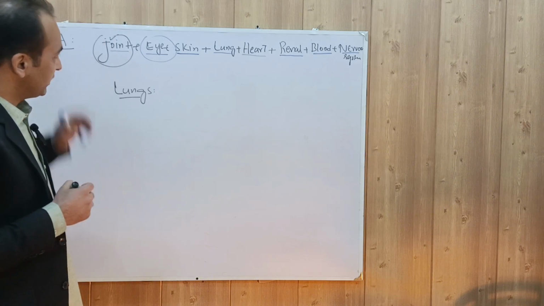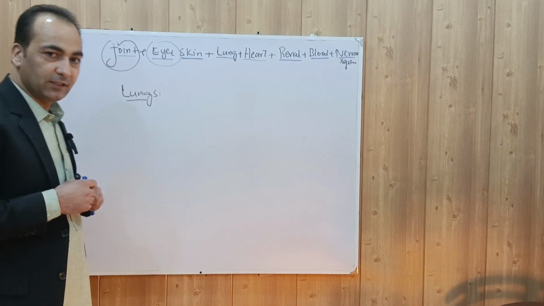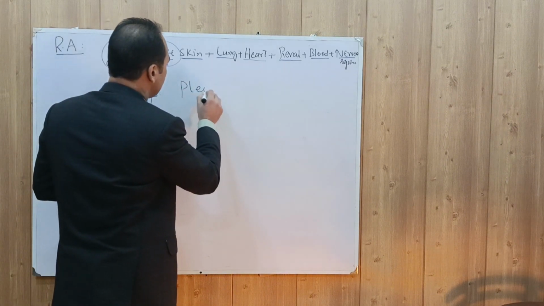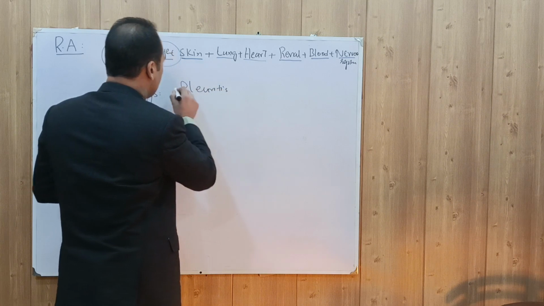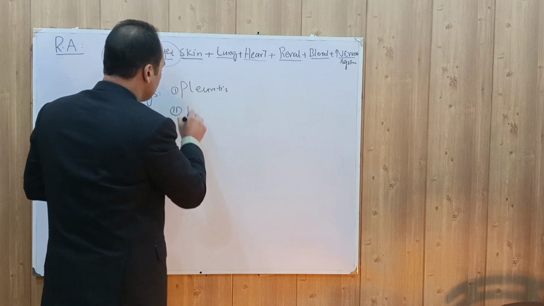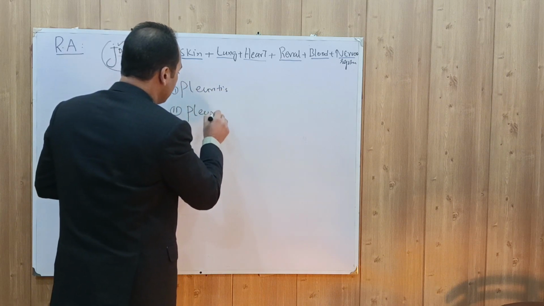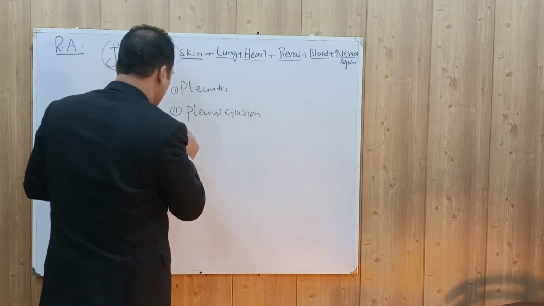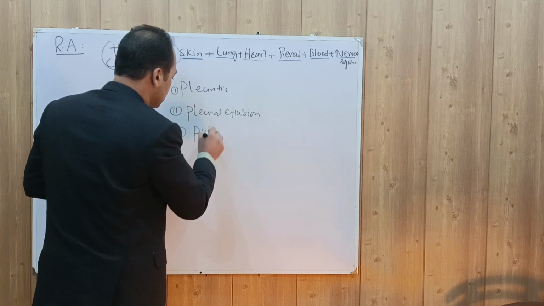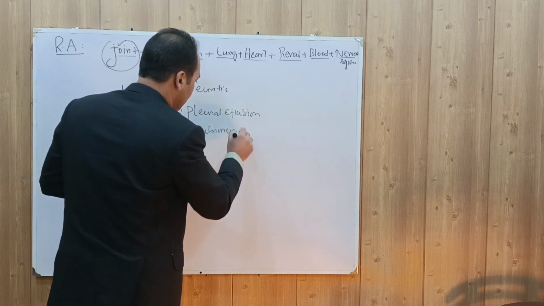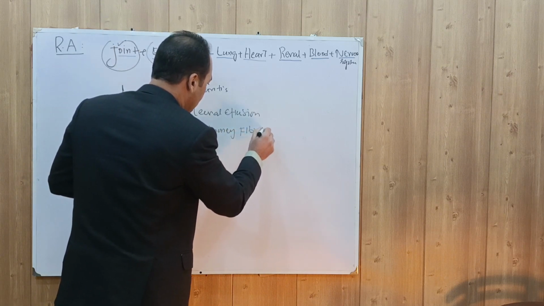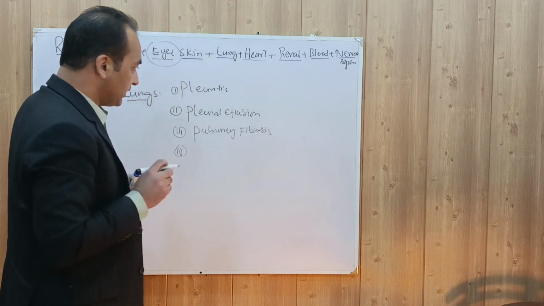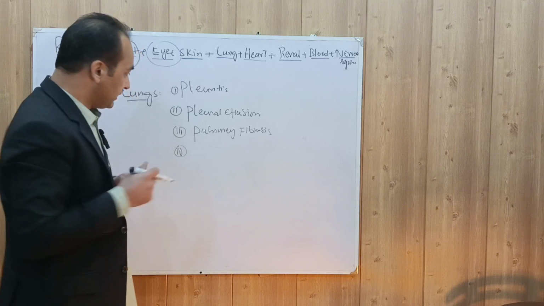Now what are the pulmonary manifestations of rheumatoid arthritis? This includes pleuritis, pleural effusion, pulmonary fibrosis, and pulmonary nodule, meaning rheumatoid nodule in the lungs.